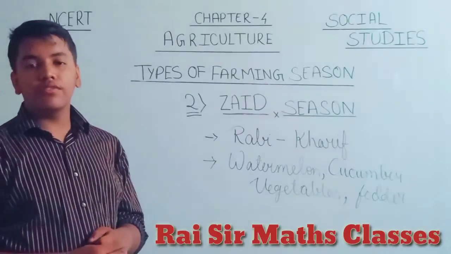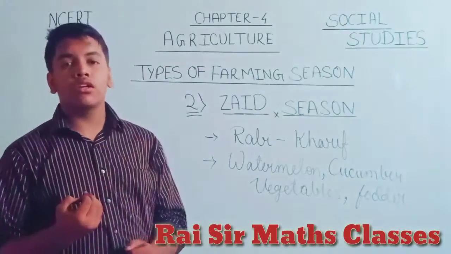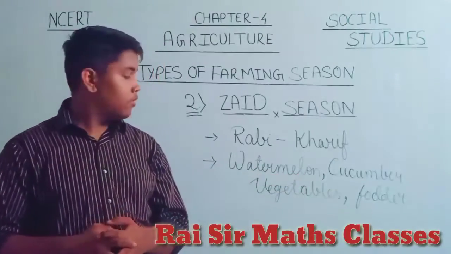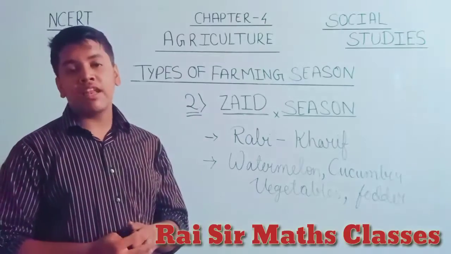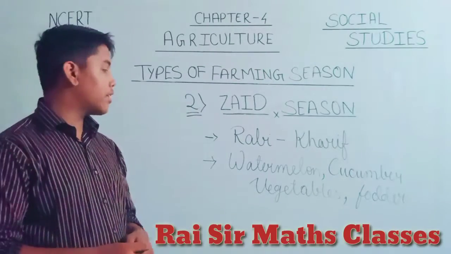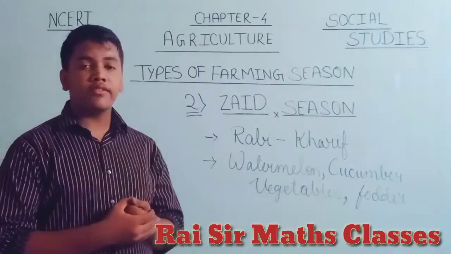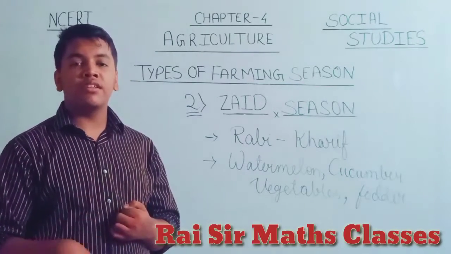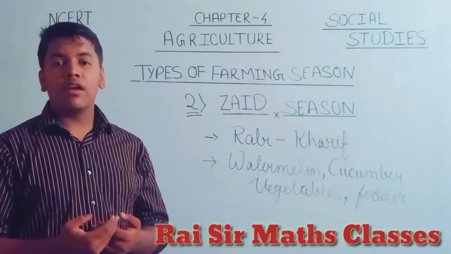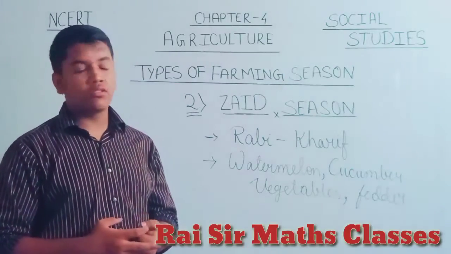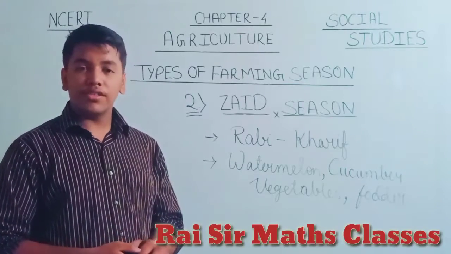So what crops are sown in this kind of season? In this season, basically the crops having more water, such as watermelon and cucumber, some vegetables, and fodder for domestic animals like cows, buffaloes, goats, etc. So basically the main crops grown in this season are those which have more water and which increase our water level, such as watermelon, cucumber and fodder, with some vegetables. This is all about the Zaid season.